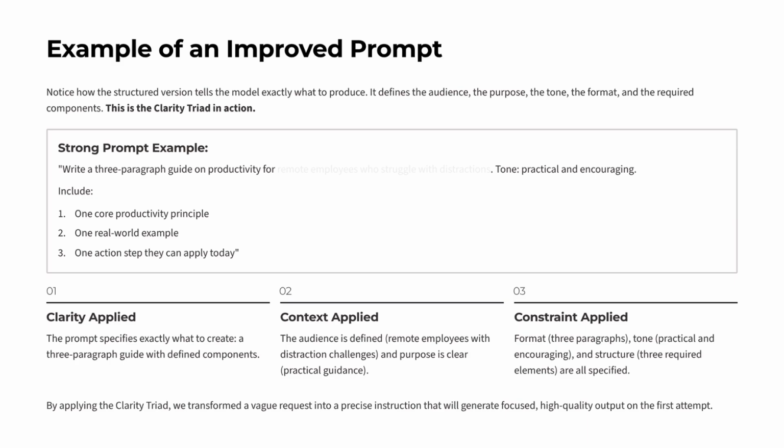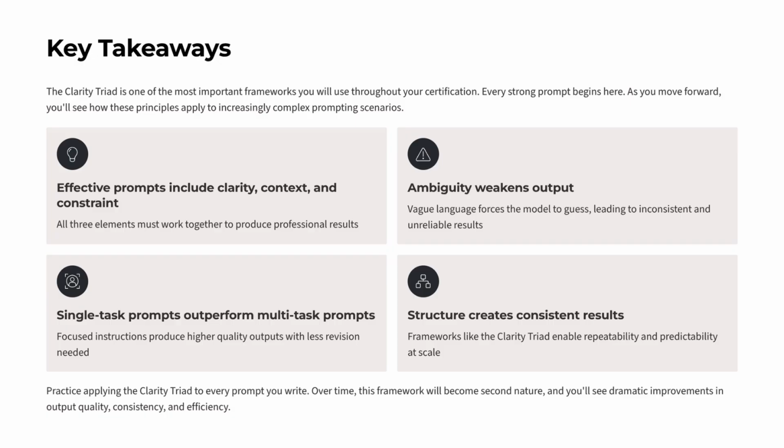The Clarity Triad is one of the most important frameworks you'll use throughout your training. Every strong prompt begins with clarity, context, and constraint. Ambiguity weakens output because vague instructions force the model to guess.